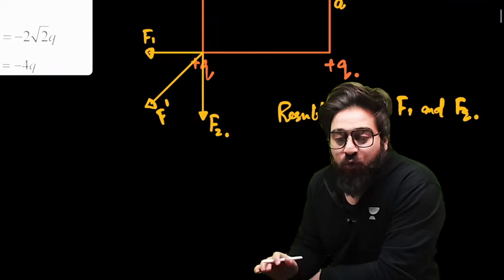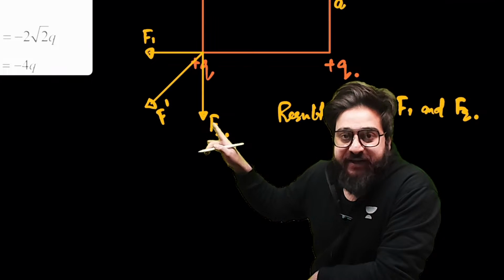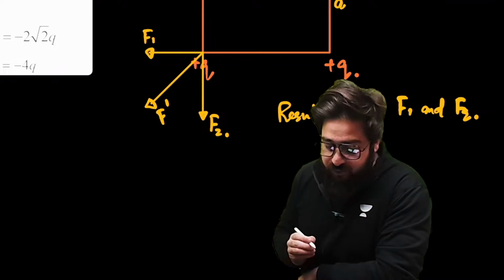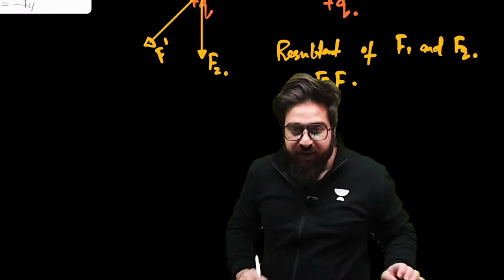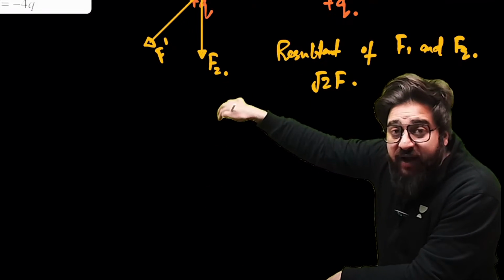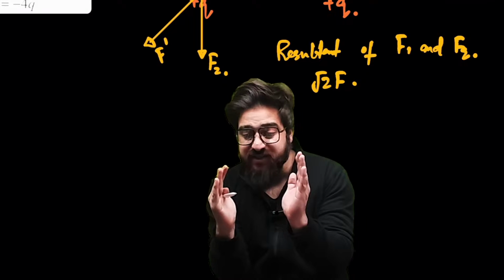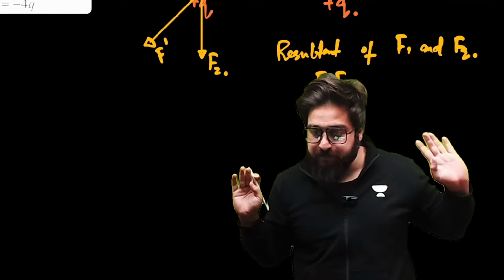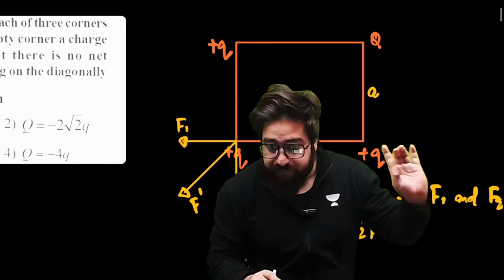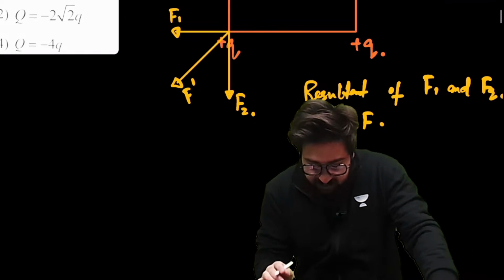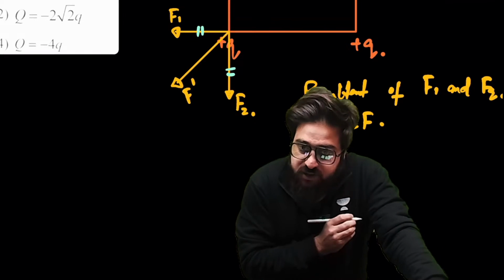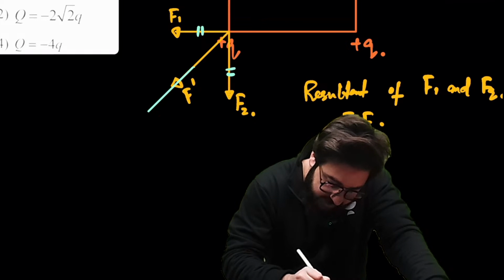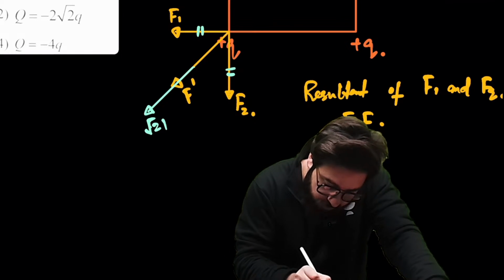So when the two forces are at 90 degree, could you please tell me what is the net force in that case? We say, sir, that will be √2 of F. If I say F2 is F, F1 is F, the resultant is simply √2 of F. Yes, a lot of people are giving me the correct answer over here. Now, I can say in this case, sir, the resultant of this force and this force will be simply along this one, that is √2 F.